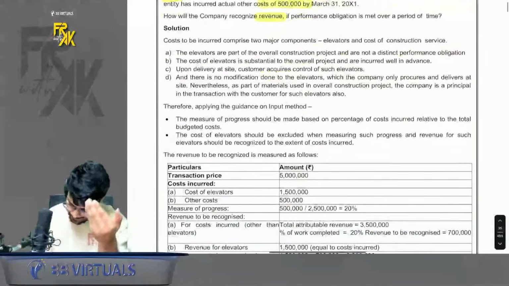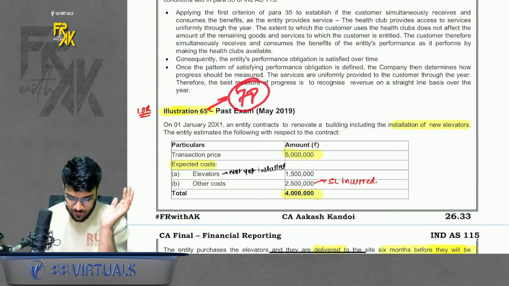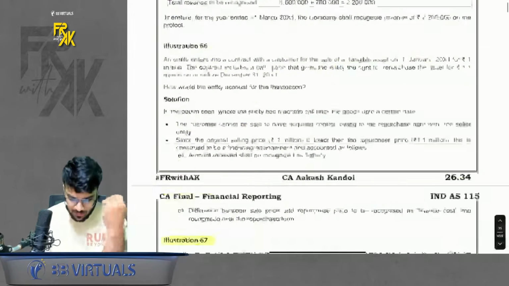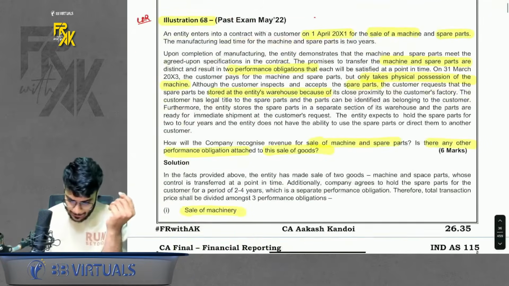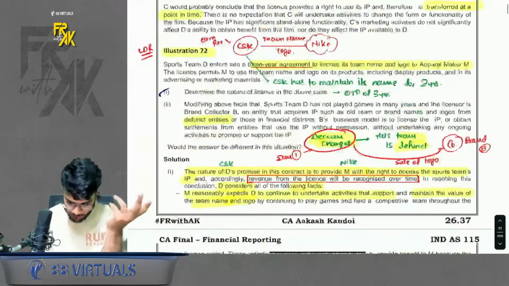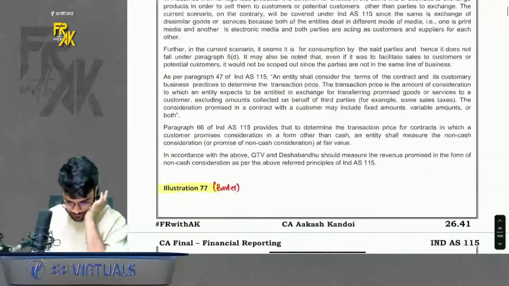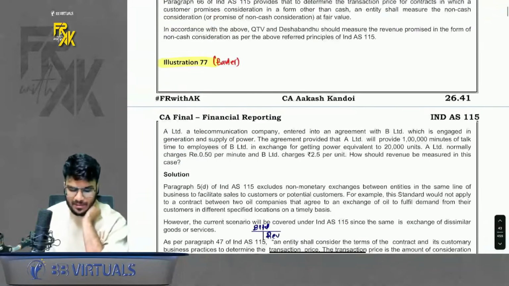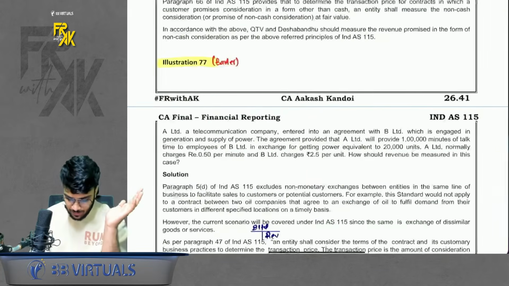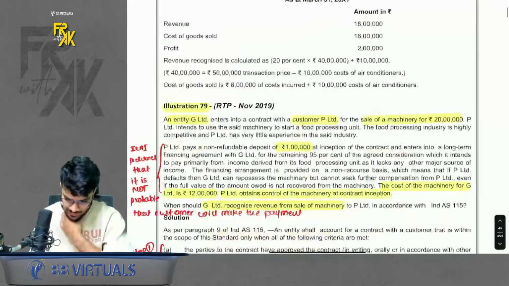Yes. 65 is done. Similar to this is 78 also, where instead of elevators we have ACs, air conditioners. So simple. You can refer to that also. Apart from that, bill and hold is already done. 72 already done. 73 done. 75 done. 77 is a barter question. So you can just give it a read. I have given the solution also here. You can just give it a read. Okay. 78 is same like 65.